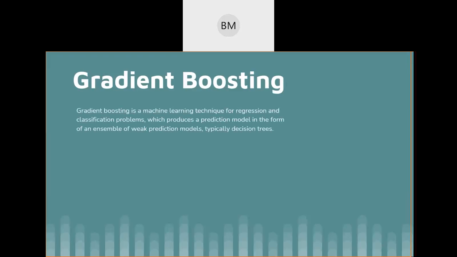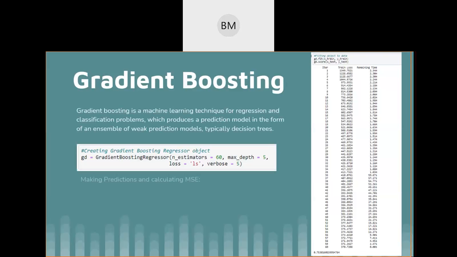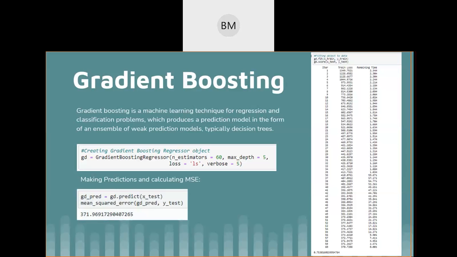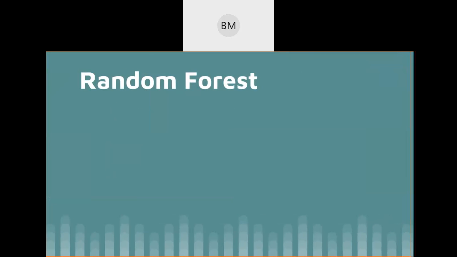This is just a brief introduction on gradient boosting, which is similar to decision trees. This is where we fit the model and make the predictions, and then we evaluate the predictions by calculating the mean square error. The mean square error for gradient boosting is around 371.96, which is a bit high, but we'll compare it with the other models we have.